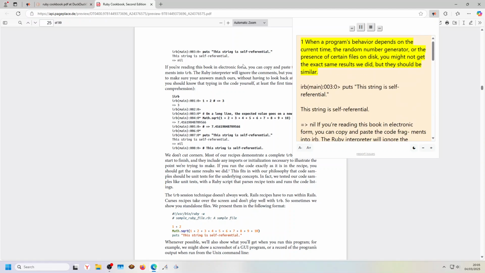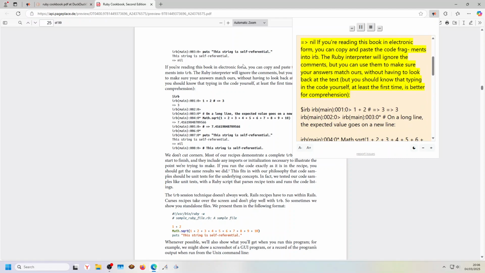When a program's behavior depends on the current time, the random number generator, or the presence of certain files on disk, you might not get the exact same results we did, but they should be similar. irb(main):003:0> puts "This string is self-referential." This string is self-referential. => nil.